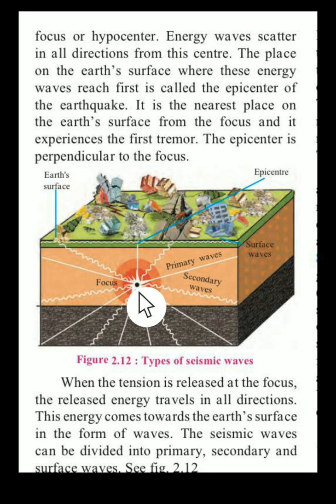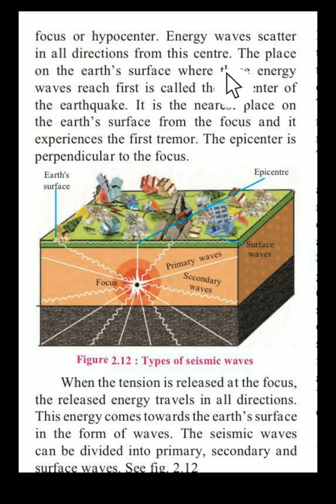So here we can see, here was the place, my dear students, the focus where the tension was created. It was going on accumulating, and once it could not hold it, then it is released. Then energy waves are scattered in all directions from this center. So you can see these energy waves. These are all waves that are moving in all directions. They are moving north, south, west and east. They are moving practically in all the directions.